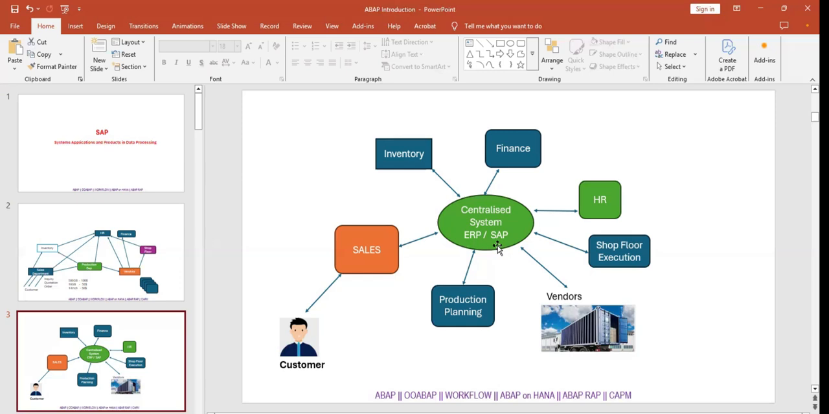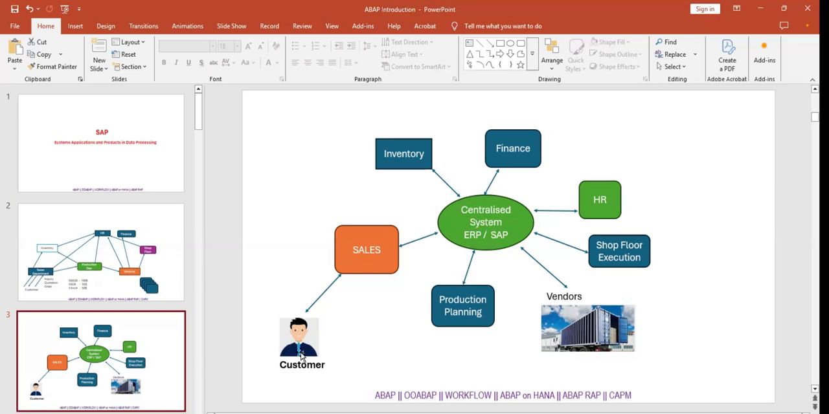Okay, so in ERP we have two kinds of systems: one is the centralized system and the other is the decentralized system. We are not going to discuss those systems because that is not part of our scope. This is just a small introduction to how we are going to work in SAP. Our SAP is an ERP centralized system.